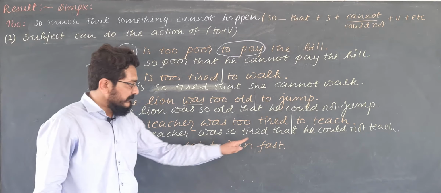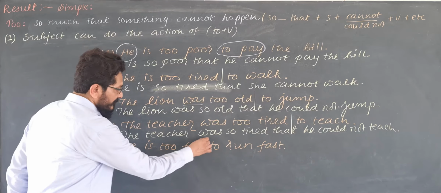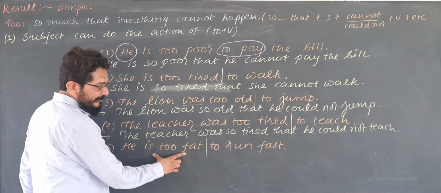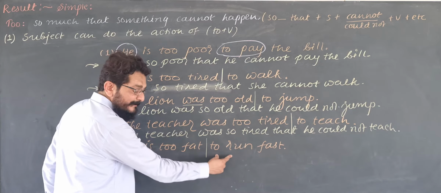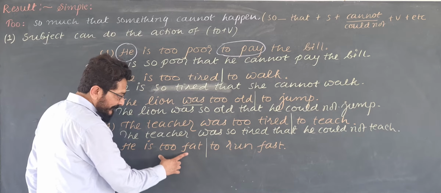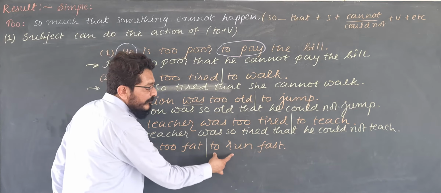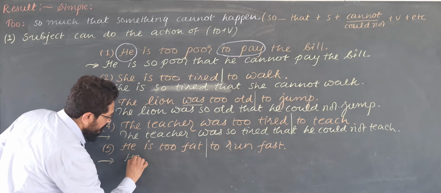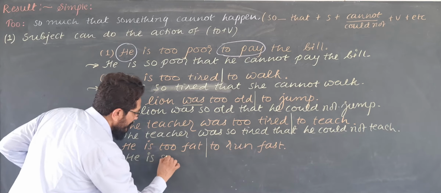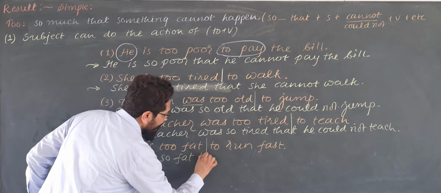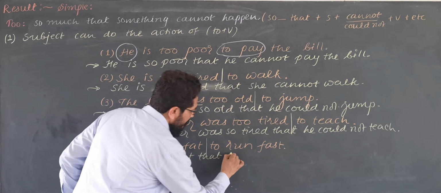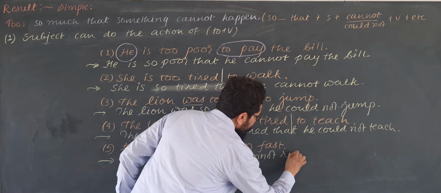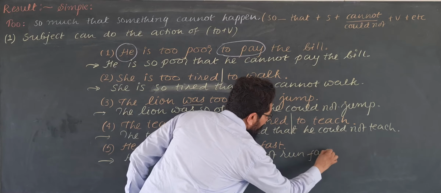He is too fat to run fast. What is the answer? He is so much fat that this cannot happen. He is so fat that he cannot run fast. So that is the answer. He is so fat that he cannot run fast.